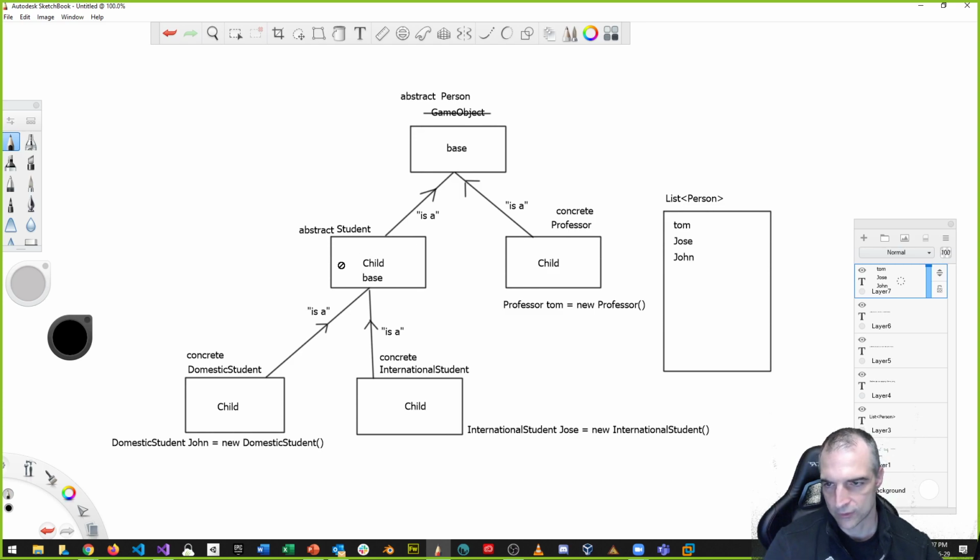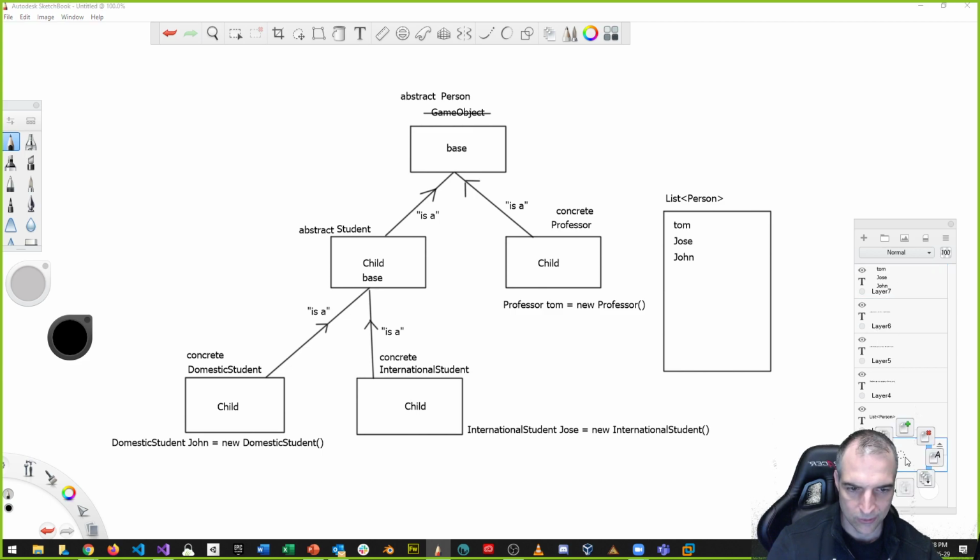So let's suppose I wanted this child class, this domestic student and international student, these concrete classes as an example, and I wanted them to have something else. Like, let's say a student that had a loan, right? Both students can have a loan, and it doesn't matter whether you're a domestic student or an international student. It's going to have the same method, I might have a method that's like, get loan, to go to school, as an example.